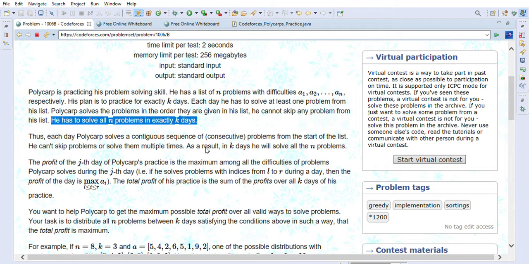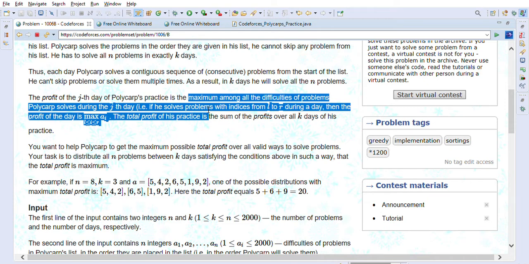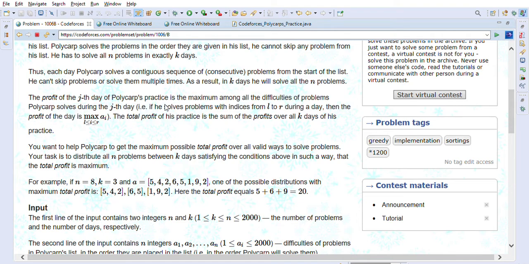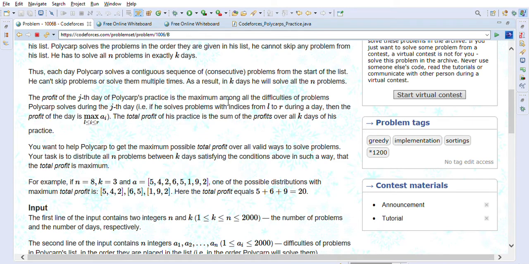Thus, each day Polycarp solves a contiguous sequence, meaning consecutive problems from the start of the list. He cannot skip problems or solve them multiple times. As a result, in k days he will solve all the n problems. The profit of the jth day of Polycarp's practice is the maximum among all the difficulties of the problems Polycarp solves during the jth day. That is, if he solves problems with indices from L to R during a day, then the profit of the day is the maximum between that L to R range, right? So that's what the profit is.